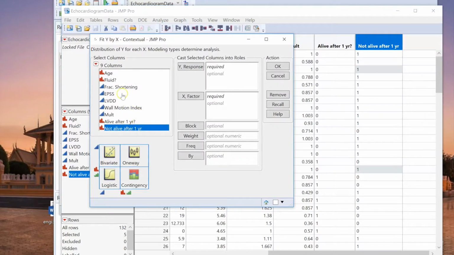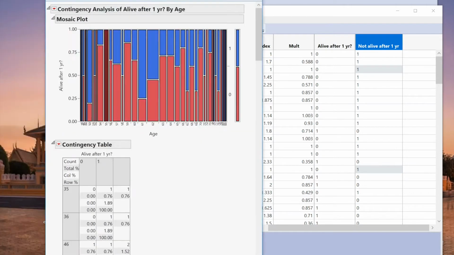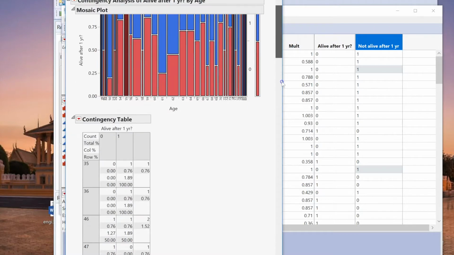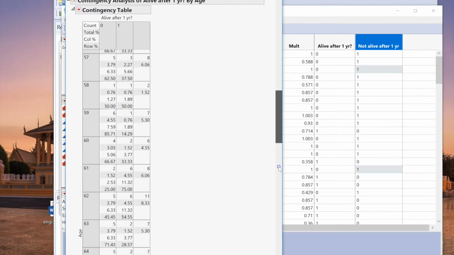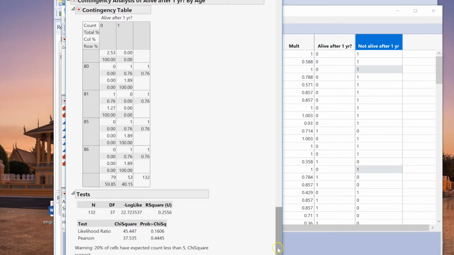On JMP, we conducted a fit Y by X and used age as our X factor, and whether they were alive after 1 year as our Y response variable. The response variable is binary, 1 for alive and 0 for dead. Using the contingency table, we were able to see the likelihood of being a specific age and survival likelihood after 1 year. The contingency table shows the actual numeric counts of each category.